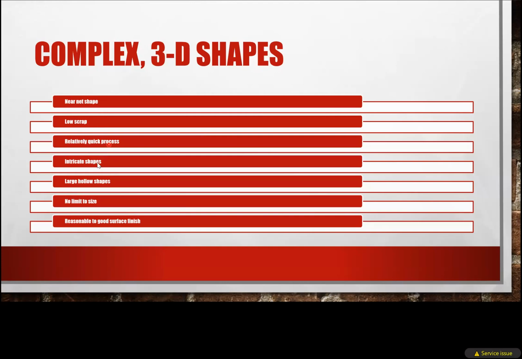Intricate shapes and large hollow shapes can be made here. There is no size limit. Any shape or size can be made in casting if you have the particular die. Reasonably good surface finish can also be achieved during the different casting processes. So these are the reasons why you choose casting. We'll go to the next slide.